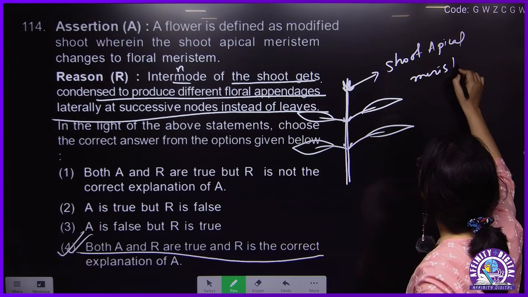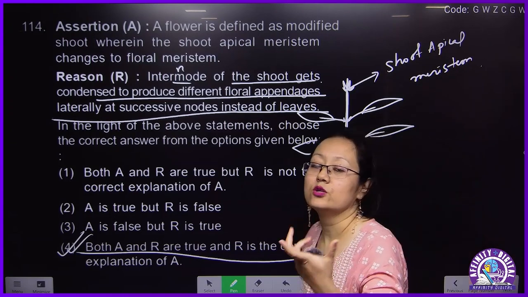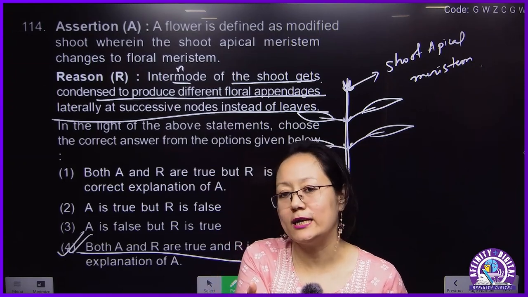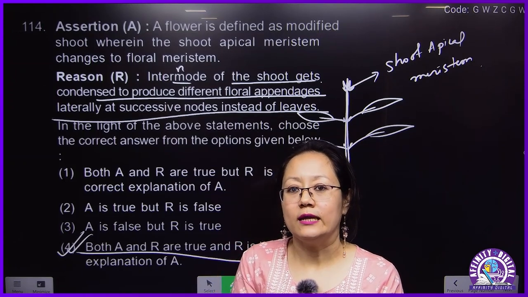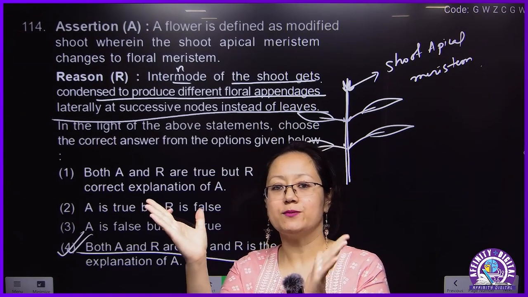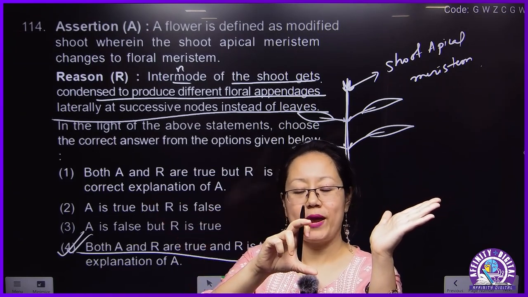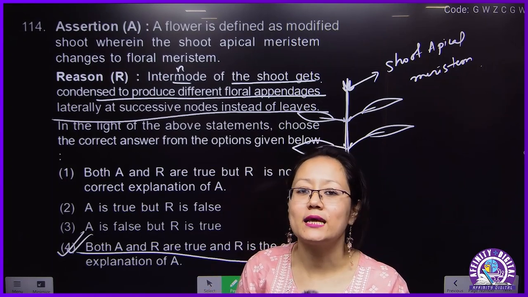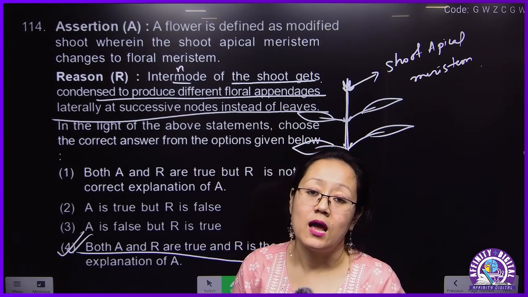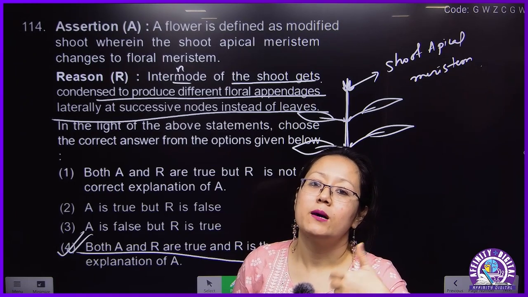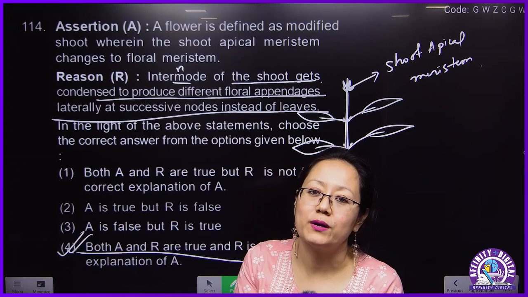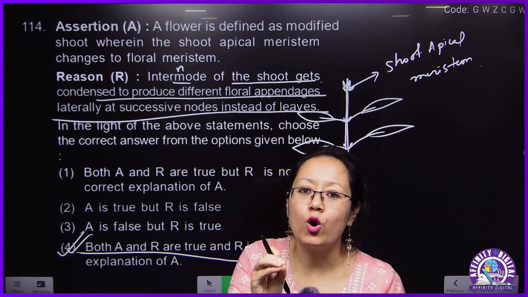So what was the shoot apical meristem doing? It was dividing, because it is meristematic tissue, and it forms leaves. So stem elongation occurs, then the leaves are formed. The stem consists of parenchyma tissue, the leaf also consists of parenchyma tissue, and all were divided and formed by the shoot apical meristem. But when a plant is about to flower, what happens? Inside the plant, a hormone is released.